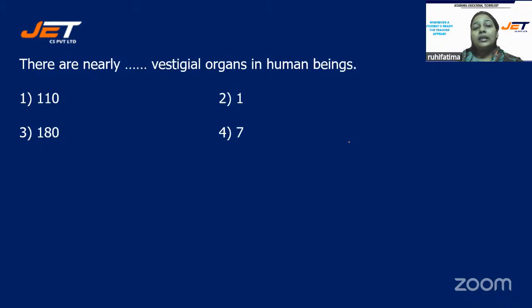There are nearly dash vestigial organs in human beings. Your options are number one, 110, option number two, 1, option number three, 180, or option number four, 7. There are nearly dash vestigial organs in human beings: 110, 1, 180, or 7.